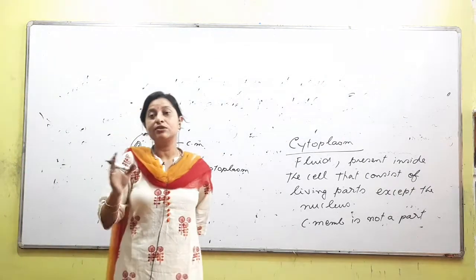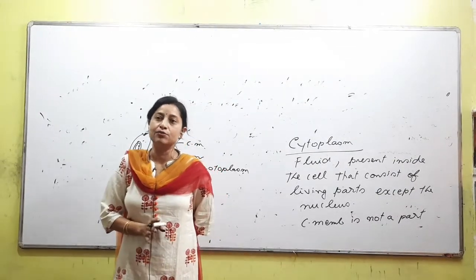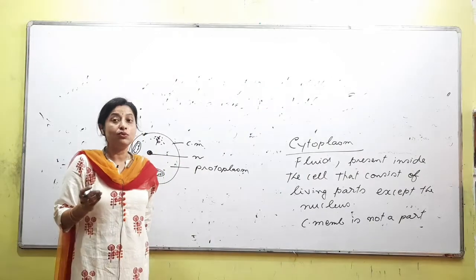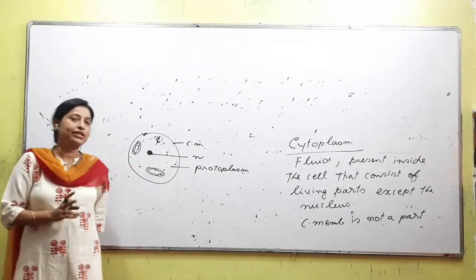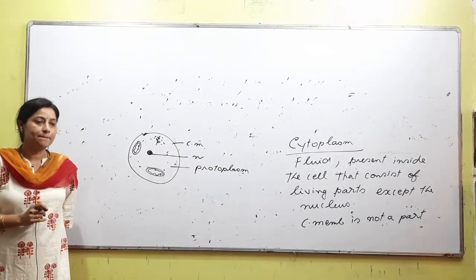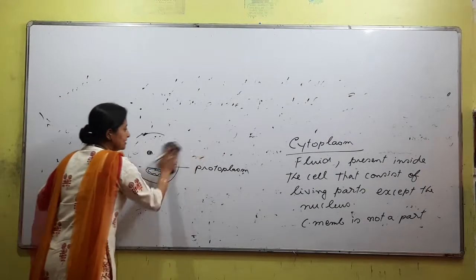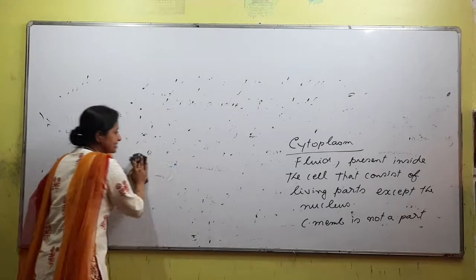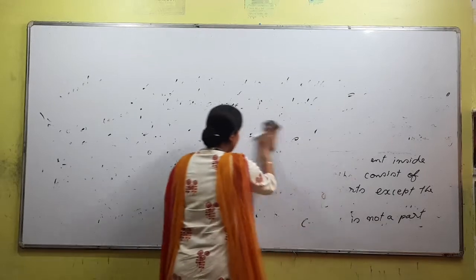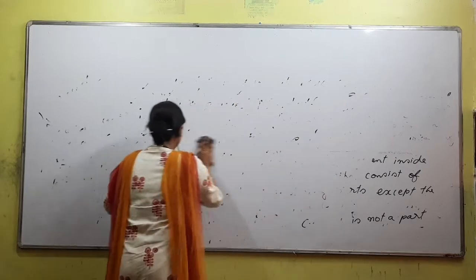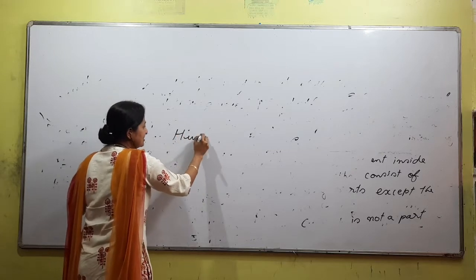The cell membrane and the nucleus is called as cytoplasm, and all the contents together with the cell membrane and the nucleus is called as protoplasm. Is the point understood now? Understood, no? Okay. Next, protoplasm, what did we say, that it is the basic unit or it is the living content of a cell.